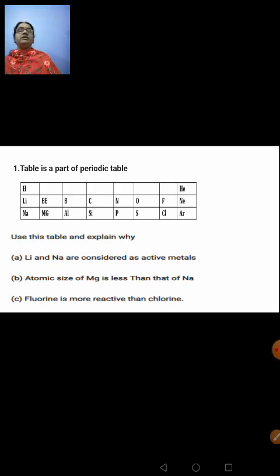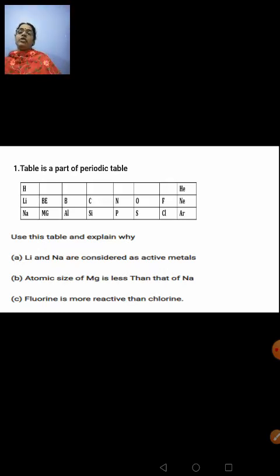You can easily say that because magnesium comes after sodium. So sodium will have one electron in its outermost shell because it belongs to group number 1, whereas your magnesium belongs to group number 2. Therefore they will have 2 valence electrons in its outermost shell. So as the electrons increase, the atomic size reduces there. So magnesium will have much lesser size than that of sodium.